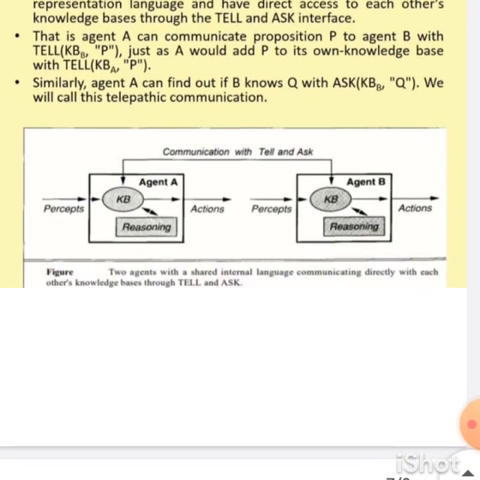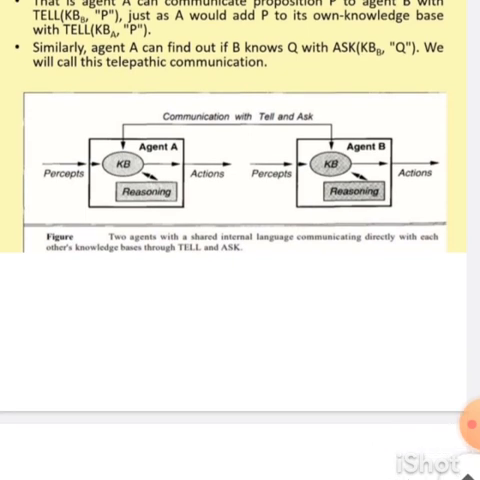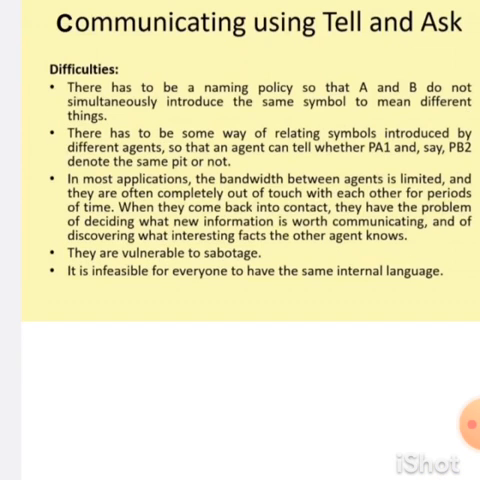In the second example, the information Q has to be transferred from A to B. What it means is that Q information is now received in the knowledge base of agent B, that is KB of B. Then next is communicating using tell and ask. Here we have some difficulties in this tell and ask method. It is using some internal representation language.